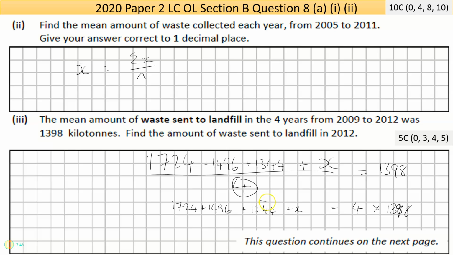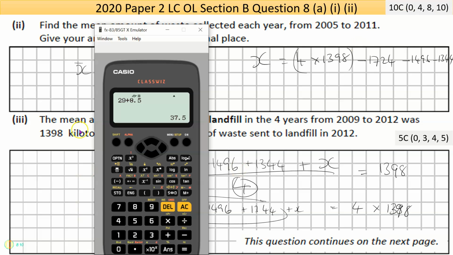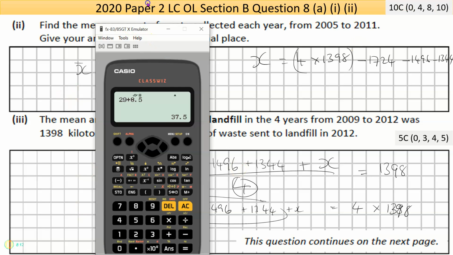Now, I can bring all these 3 figures across. If I want to do it this complicated way, I might just go up here on top. So x is equal to 4 times 1398. From that, I'm going to take away the 1724, take away the 1496, take away the 1344. Now, if I bring up my calculator, I just want to tap in those numbers.